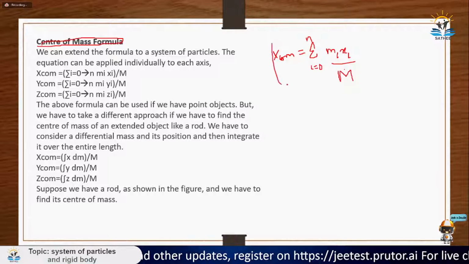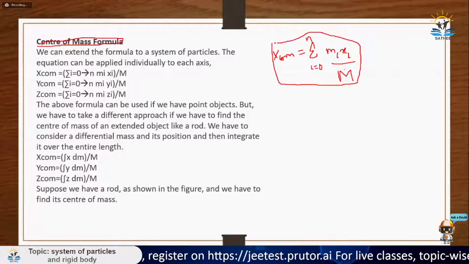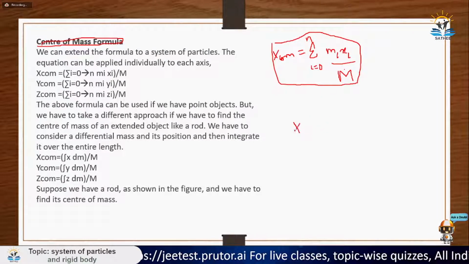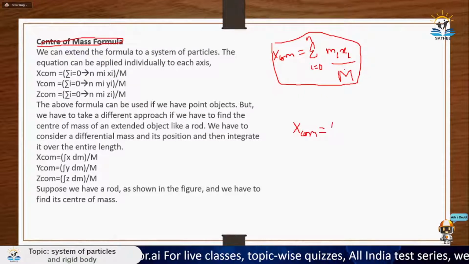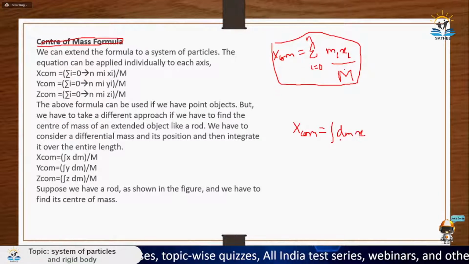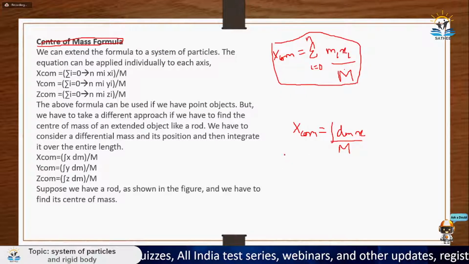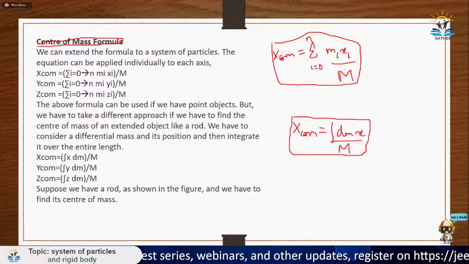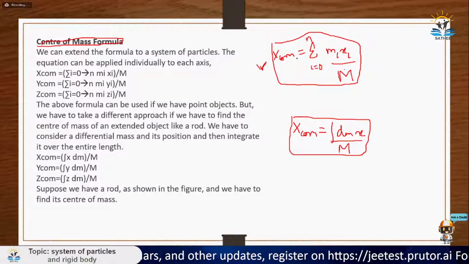So this is when you have the body in which you know the distribution, and the distribution is uniform throughout the body. But in case the distribution is not uniform, then you will use the concept of integration. So in that case, X_CM would be integral of dm x divided by total mass. Okay, so these are the two relations from which you calculate the X_CM or Y_CM or Z_CM, anything else. This formula is used when you know that the separation of mass in the body is entirely uniform.